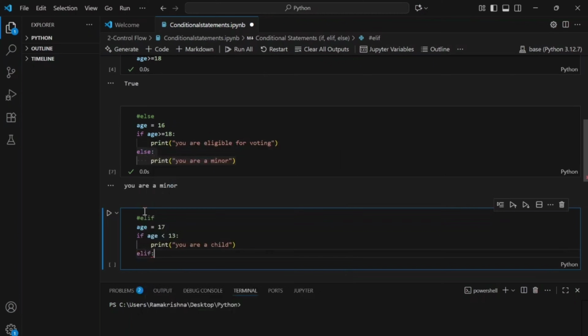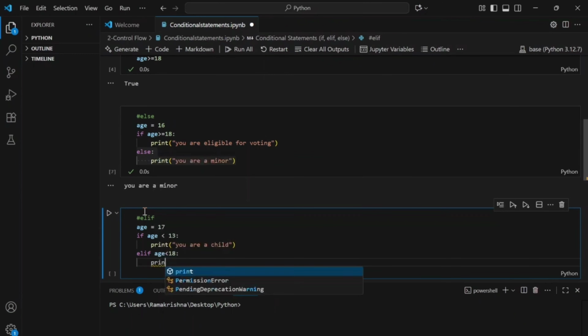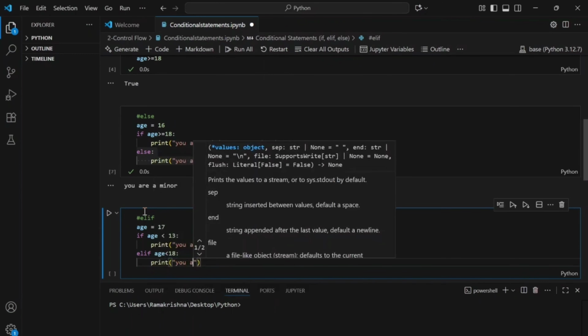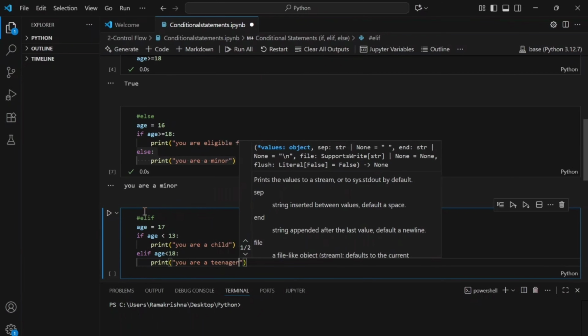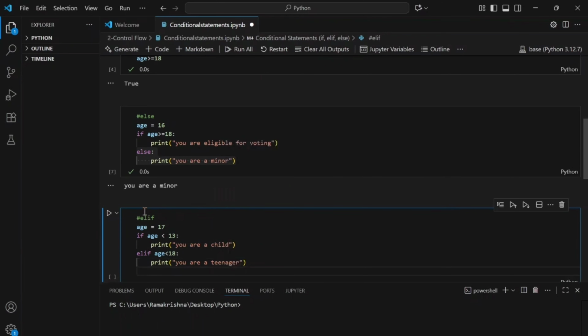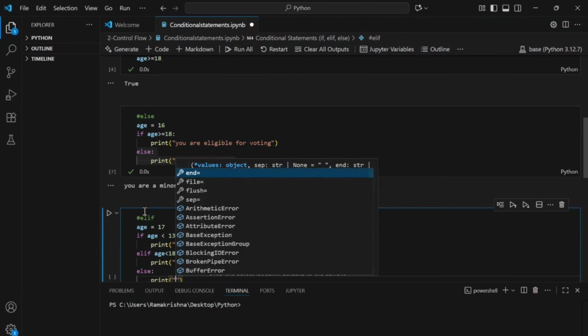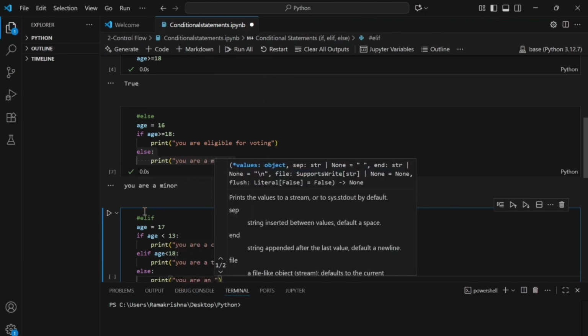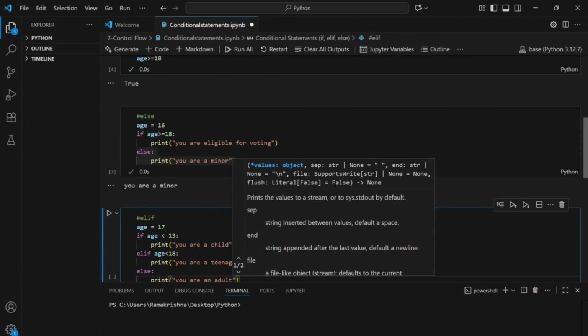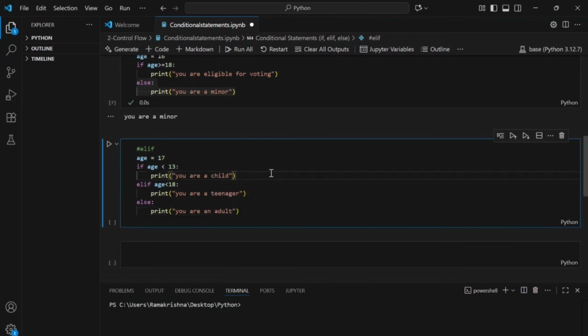Elif, I want to write a condition: age is less than 18, colon, print you are a teenager. And then if this condition is also not satisfied, I'm going to print a default statement which says you are an adult. Okay, so let me go ahead and execute this.